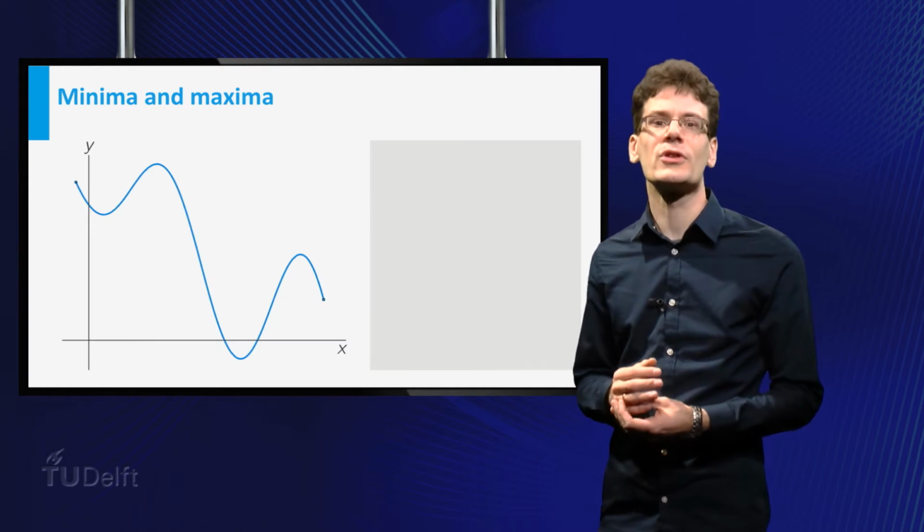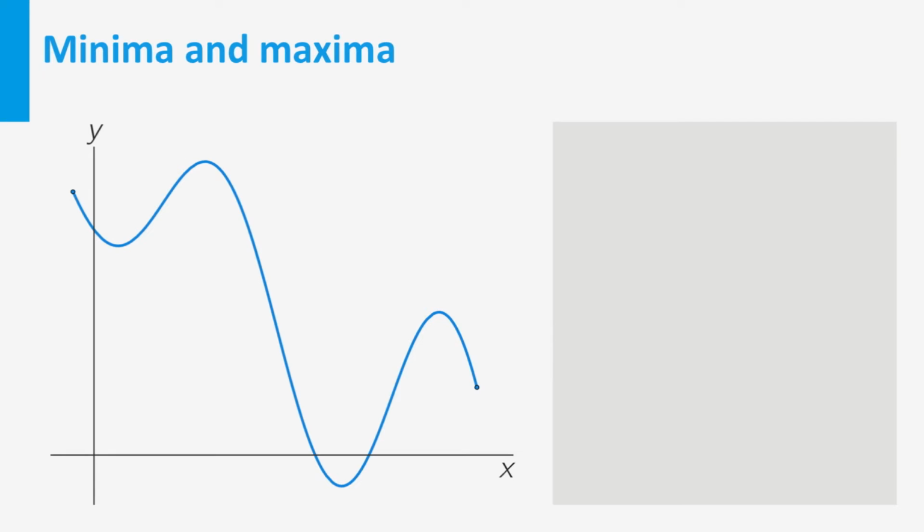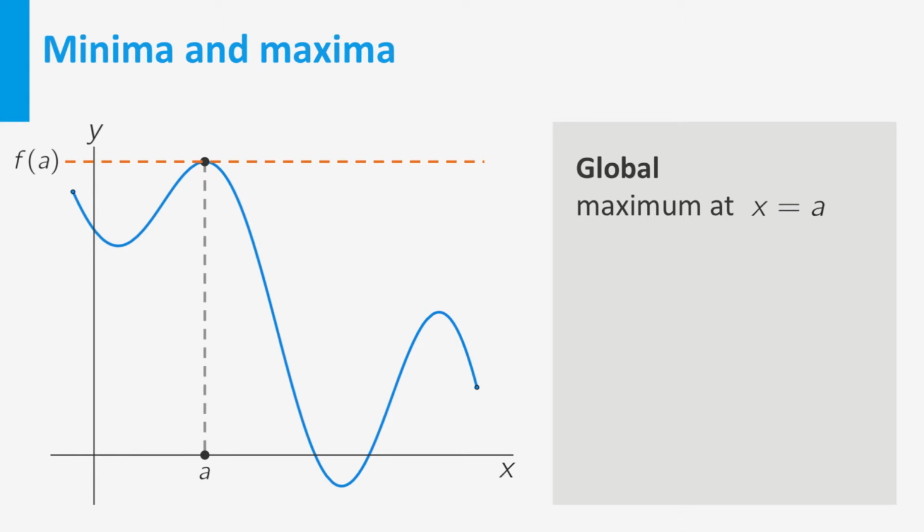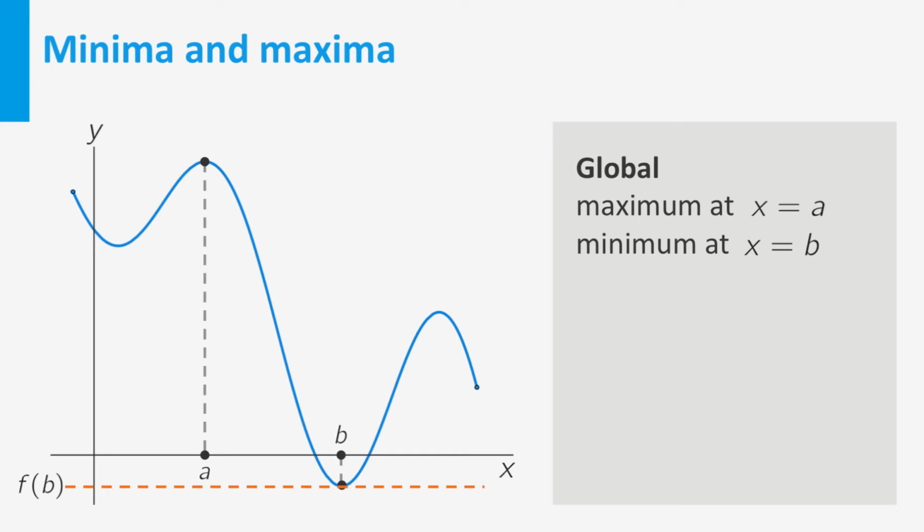Let me first recall some terminology. We say function f has a global maximum at x equal a if all function values are smaller than or equal to f of a. Similarly, we say f has a global minimum at x equal b if all function values are larger than or equal to f of b. The name global suggests that there are other types of maxima and minima.